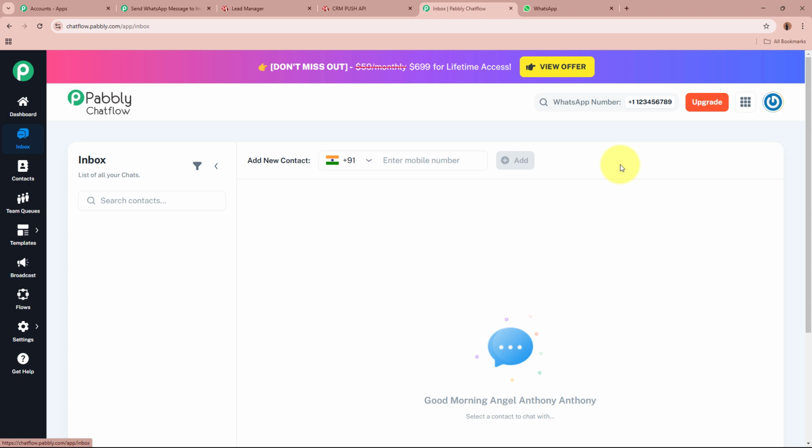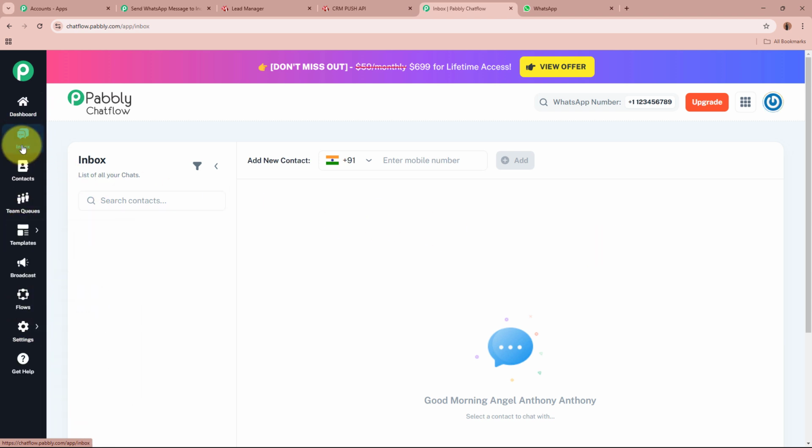Now, how can we send a WhatsApp message using Pabbly Chat Flow to our customers? For that, you have to create a message template in your Pabbly Chat Flow account. Now, how are you going to create your own message template? For that, follow the steps that I'm going to tell you right now.